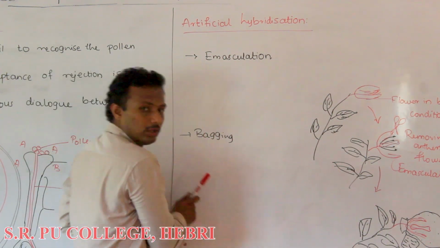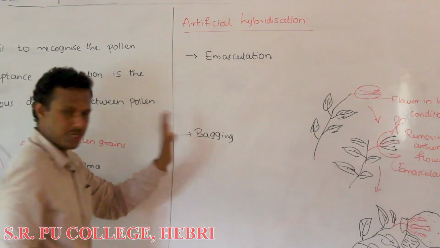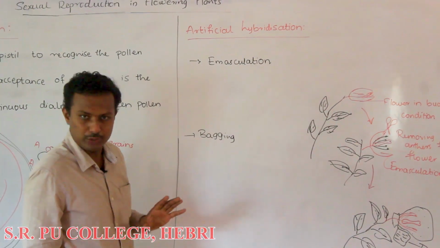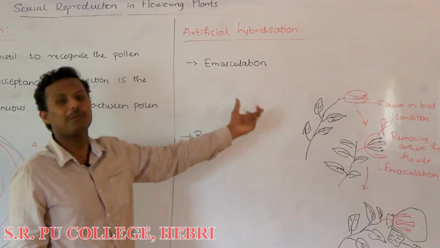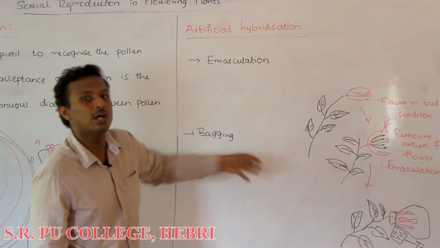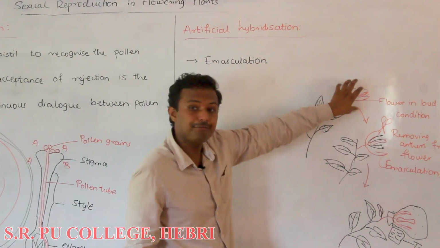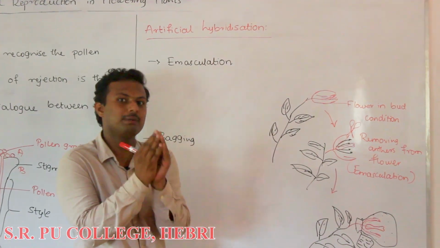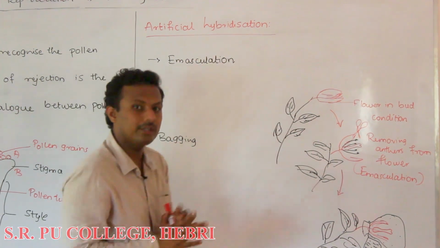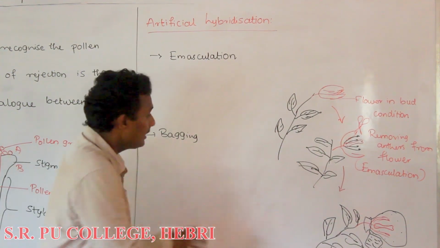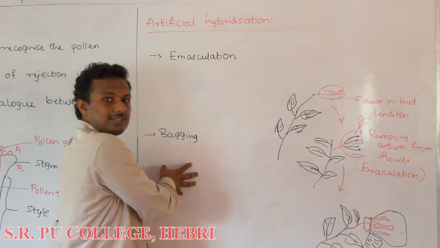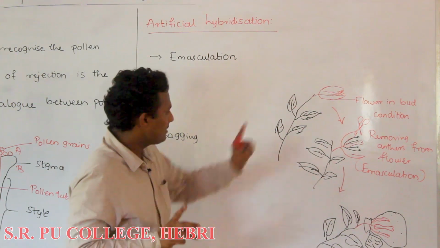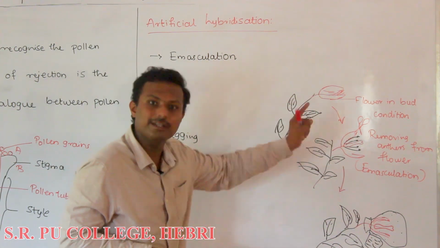This mainly involves two main steps. One is called emasculation and the other is bagging. In emasculation, we have to select a healthy plant, and on it select a flower in the bud condition. That means it is not yet opened. One more very important condition is that the plant should bear flowers that are bisexual. That means the flower should have both the androecium and gynoecium.